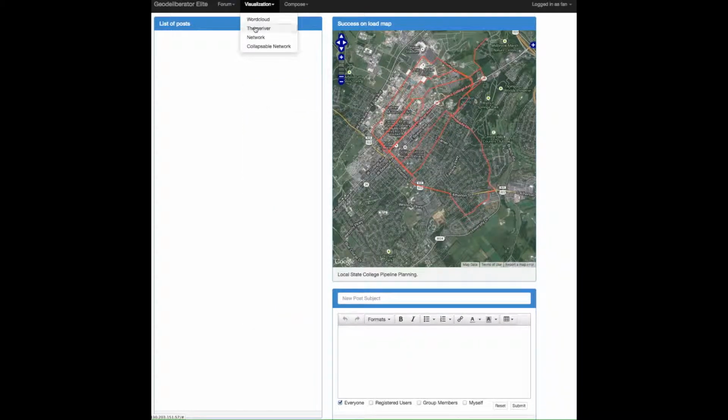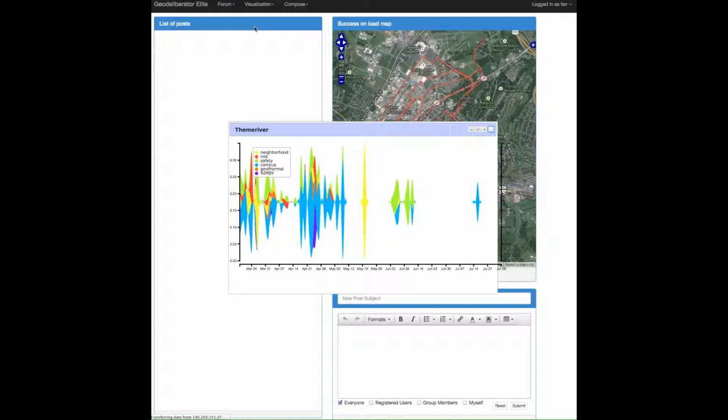Another visualization, the Theme River feature, gives a better idea of the history of the issue as it has changed over time. Mary can now use this feature to see how the frequency of keywords such as risk or safety were mentioned at particular moments in time, more so than others.